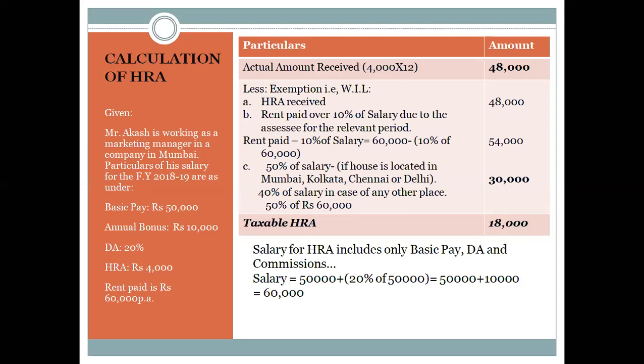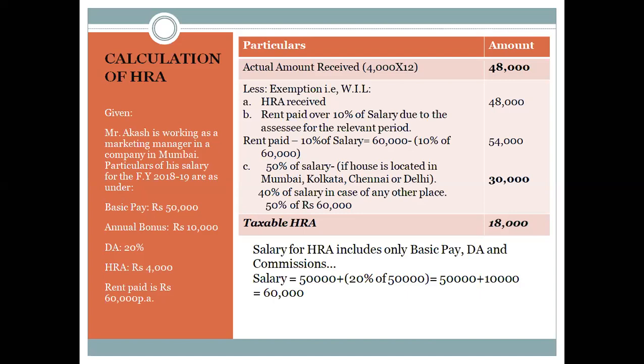Then we have HRA, that is house rent allowance given by the company. That is the actual amount received, 4,000, that is per month. I've missed that PM next to 4,000, so just keep it in mind, it is per month. Rent paid by the employee is 60,000 per annum.